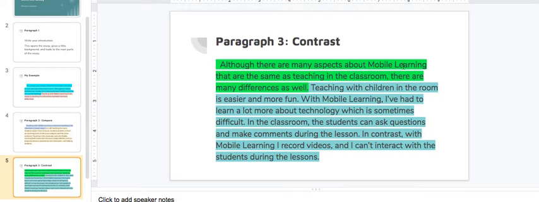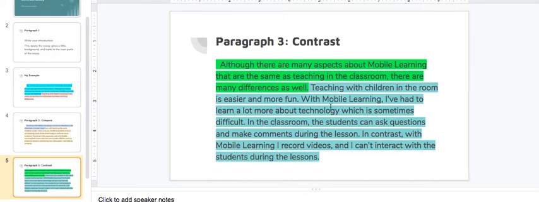Although there are many aspects about mobile learning that are the same as teaching in the classroom, there are many differences as well. So I put this part in here because it kind of ties in with my comparing paragraph, but now my reader knows I'm switching to the differences. Okay, so here are my details for the differences.